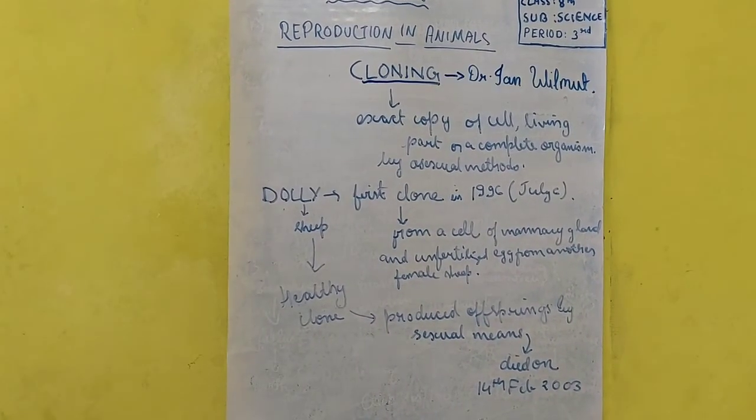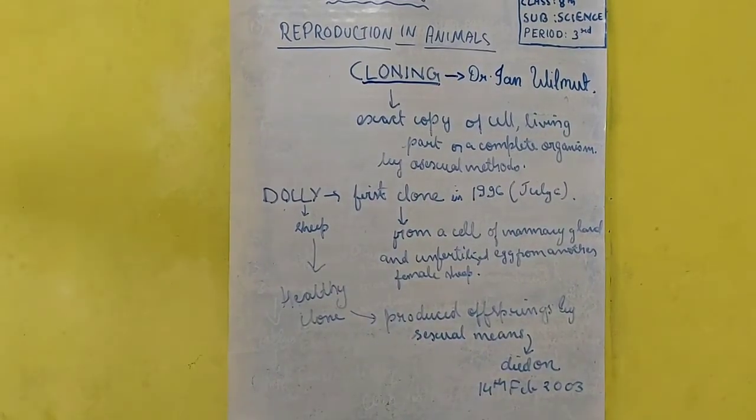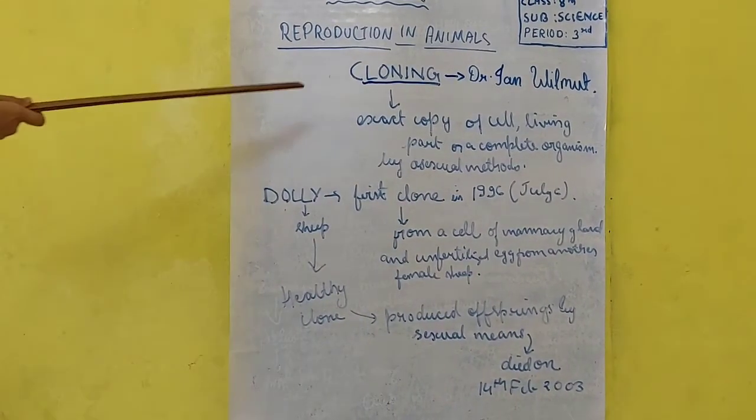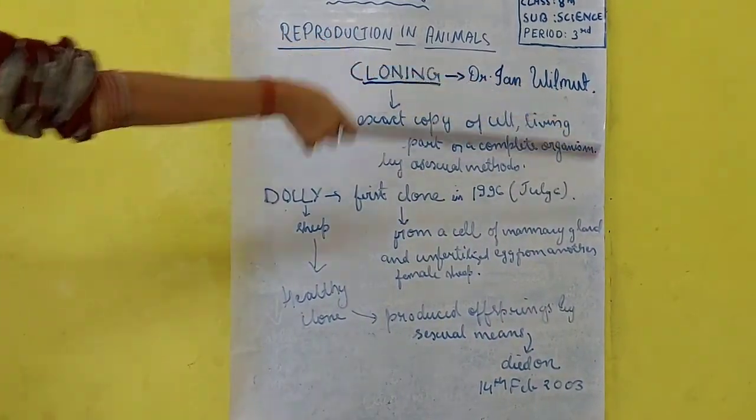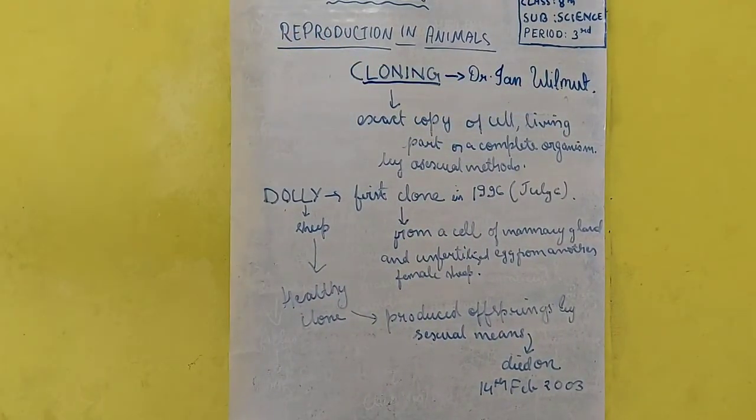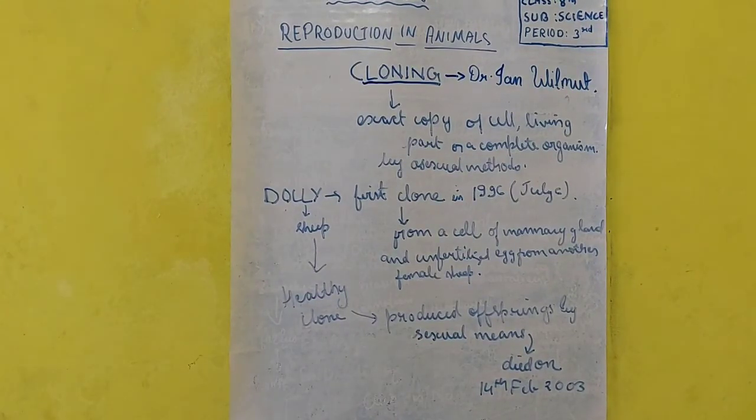Clear? Then this process was developed by Dr. Ian Wilmut with his colleagues at the Roslin Institute of Edinburgh. It was Ian Wilmut and his colleagues together who brought cloning into existence.